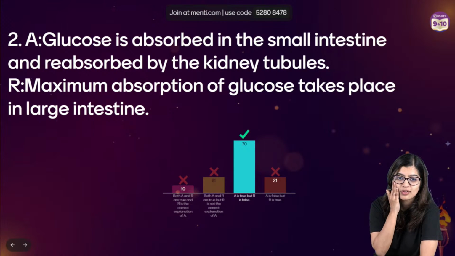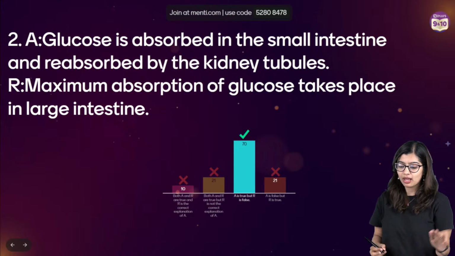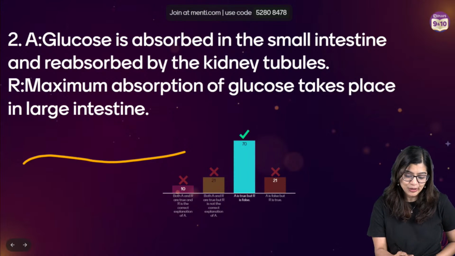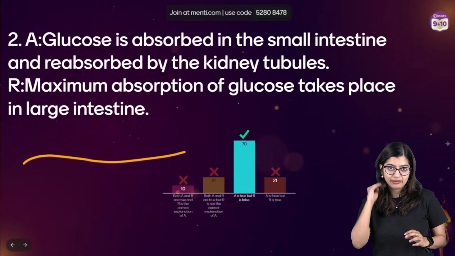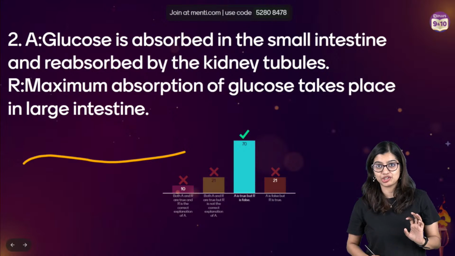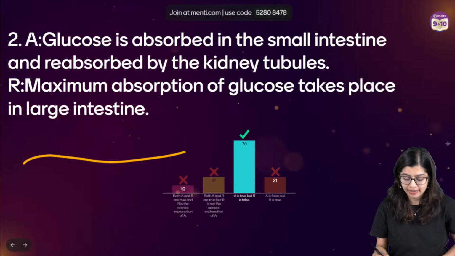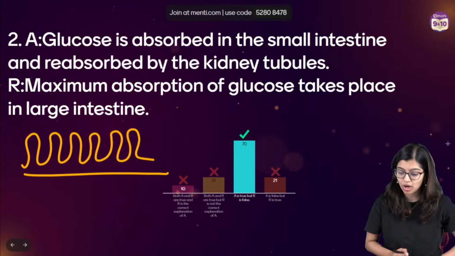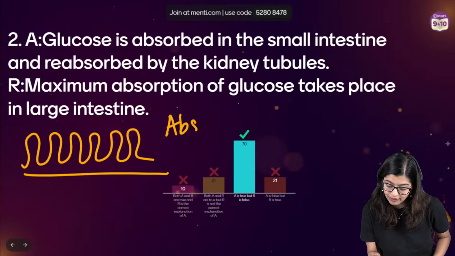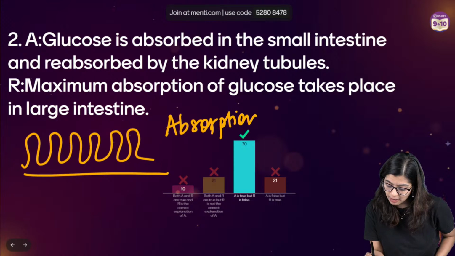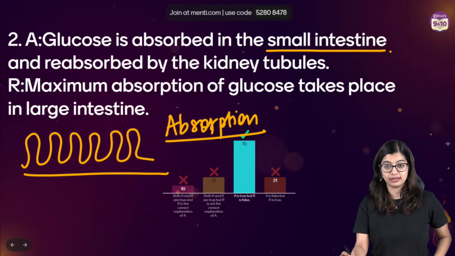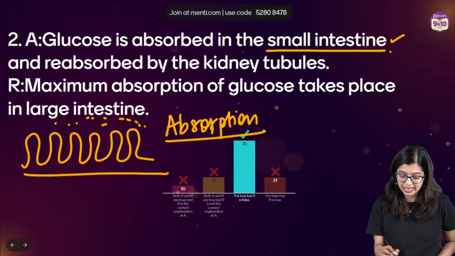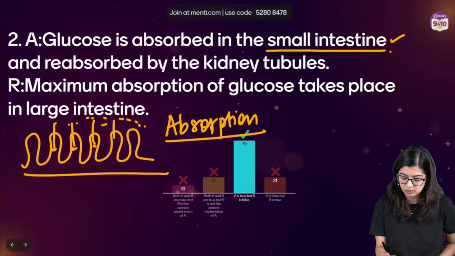Students, what happened here? What is glucose? Glucose is the simplest form of sugar, which means that after complete digestion of carbohydrates, we get glucose, right? Now in this particular case, where does the process of absorption take place? Absorption takes place in the small intestine, right? You agree with me? So after complete digestion, it gets absorbed into the small intestine.